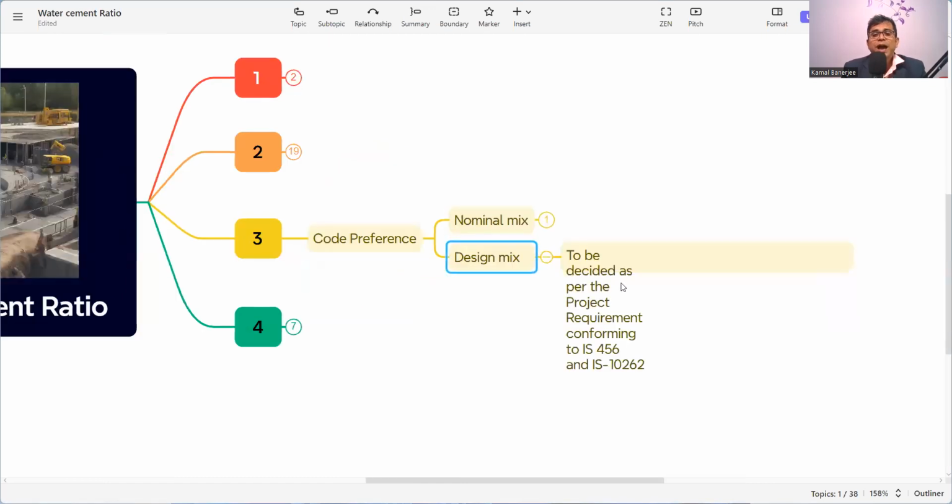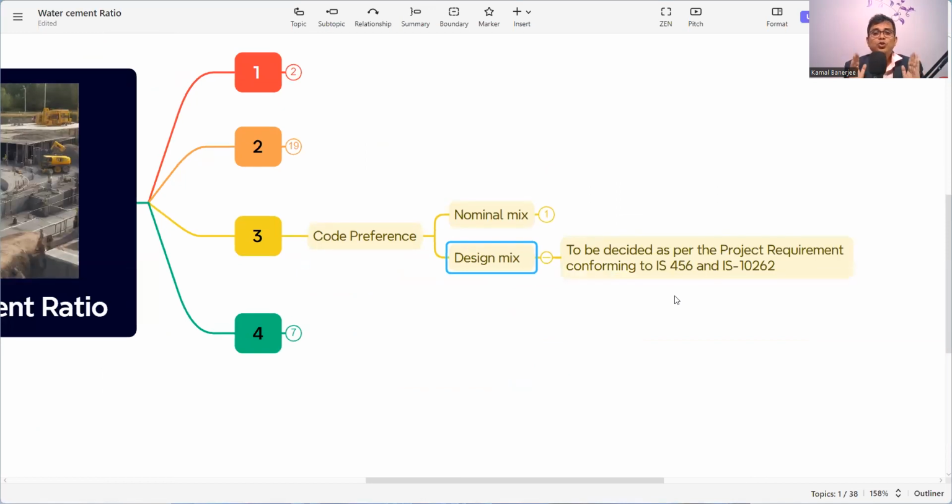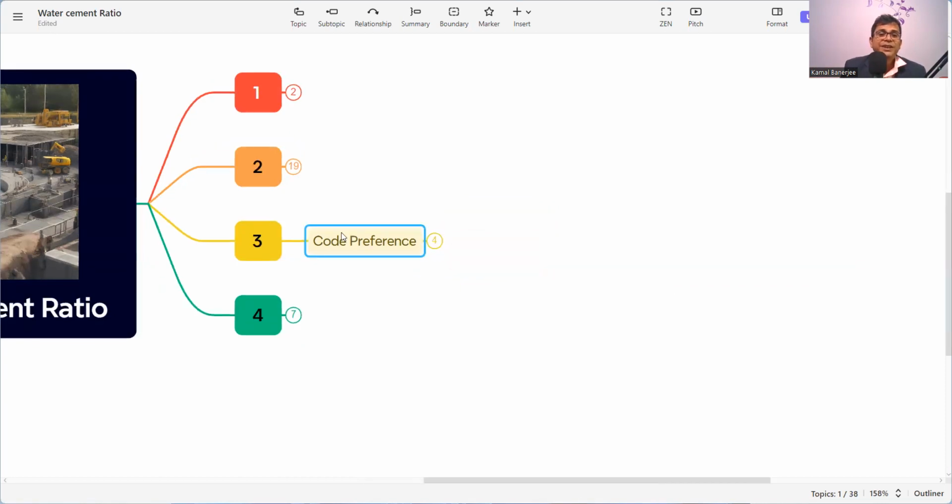For the design mix, we have the code, that is IS 10262, and in this code the step-by-step procedure is there: how to select the target mean strength, the water percentage, the cement, and how to calculate the coarse aggregate and fine aggregate proportion. That is a separate subject, and I will make another detailed video on how to prepare a mix design as per IS 10262. But from now, this water cement ratio we need to confirm from IS 10262 whenever it is a design mix. These are the codal references in India.